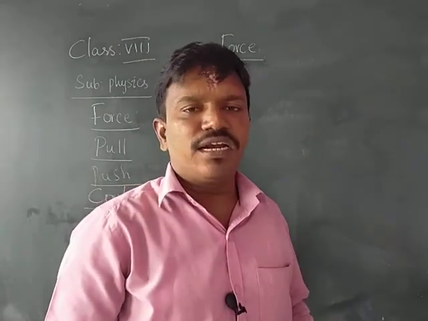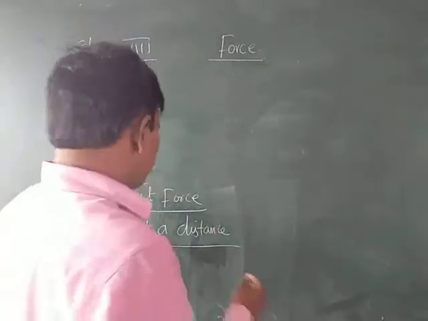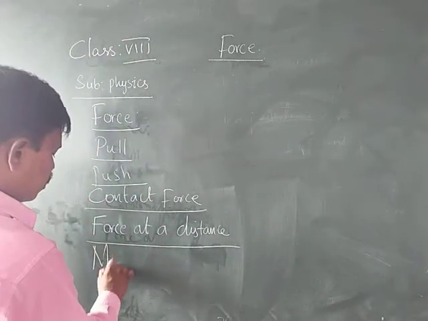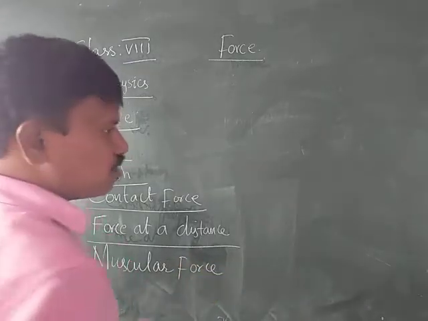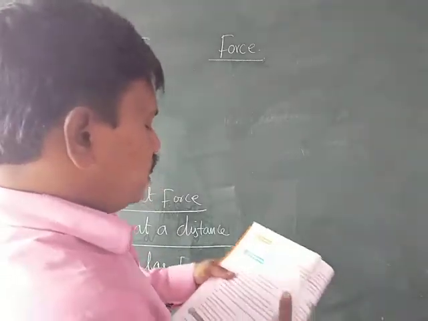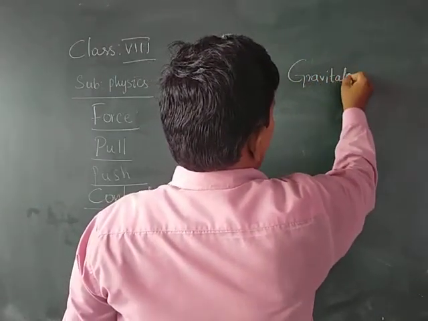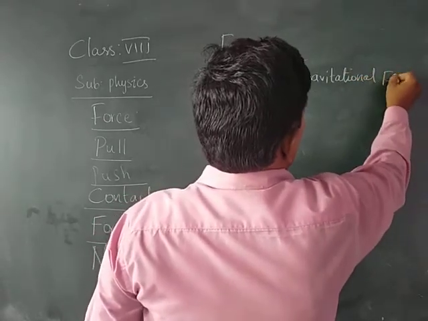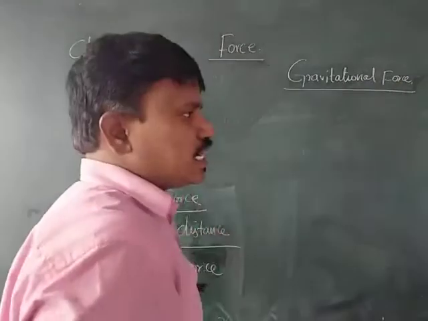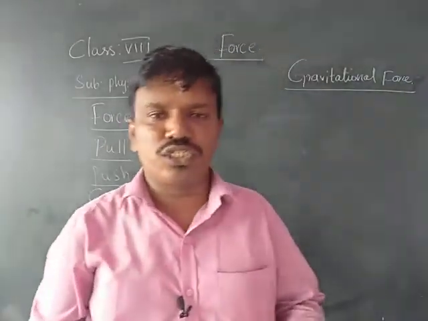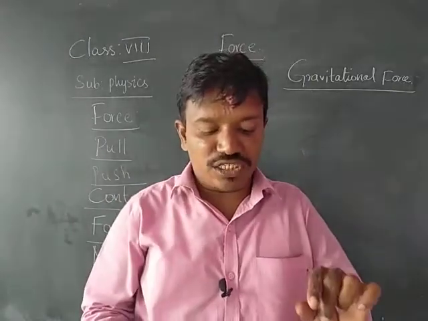In contact force, we learn about the muscular force. The force which is exerted by the muscles is called the muscular force. And as well as gravitational force. Gravitational force means the force which is exerted between any two bodies in the universe. The force which is exerted between any two bodies in the universe is called the gravitational force.